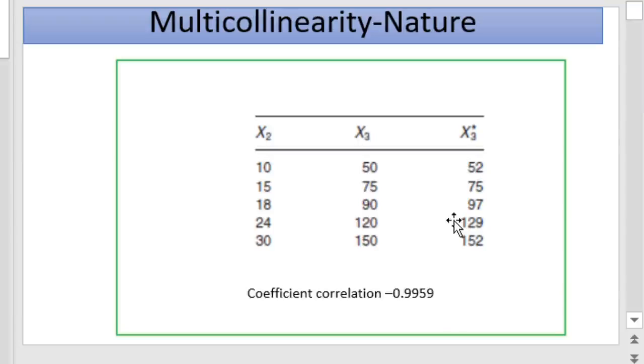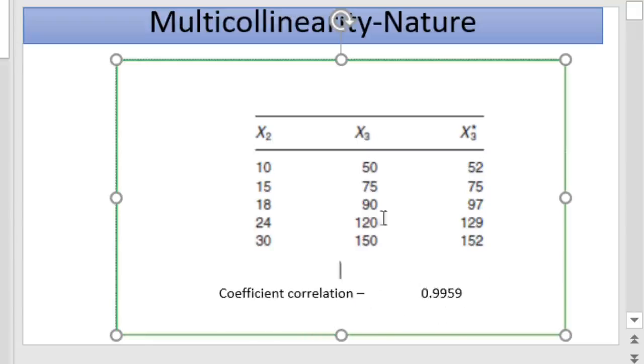This multicollinearity can be seen if we examine the correlation coefficient. The correlation coefficient between x2 and x3 will be about 0.99. By examining the correlation coefficient we can see whether there exists multicollinearity among the variables. This is an example of multicollinearity.